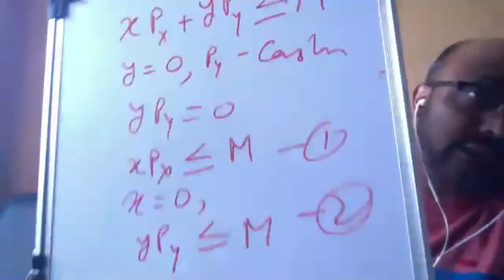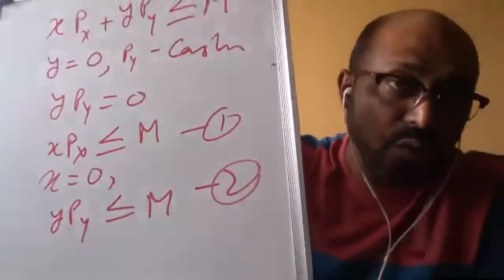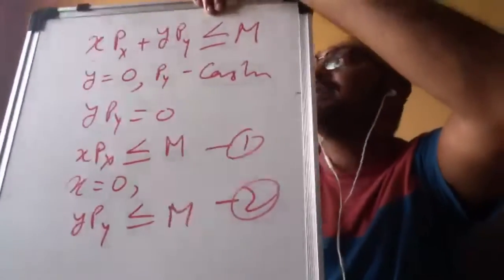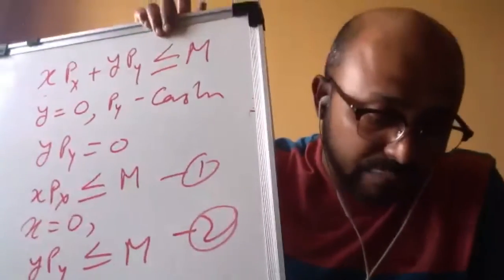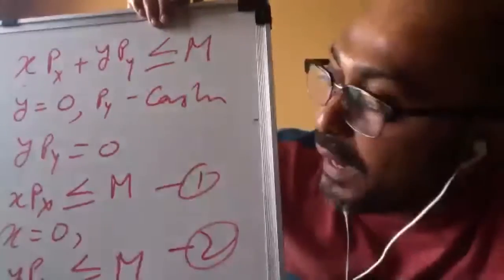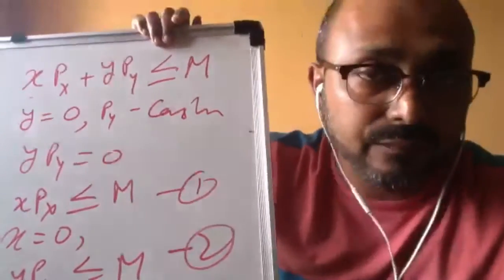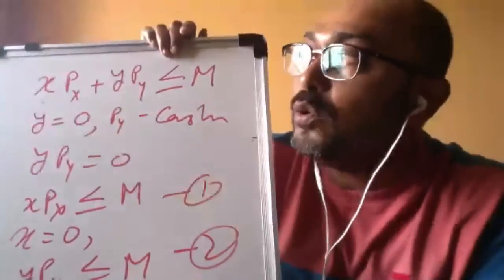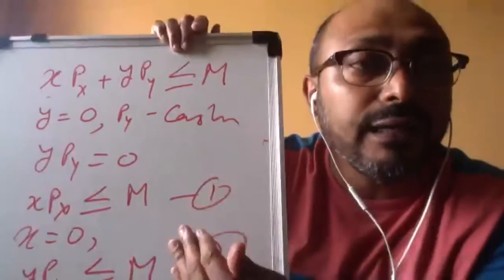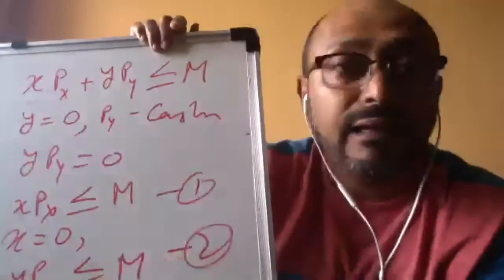Similarly, when the consumer is not buying any X, then Y Py will be less than or equal to M. Now concentrate on these two and note it down. When the consumer is not buying any X, then Y Py must be equal to income, and when the consumer is not buying any Y, then X Px will be equal to income. Now we will try to understand this diagrammatically.